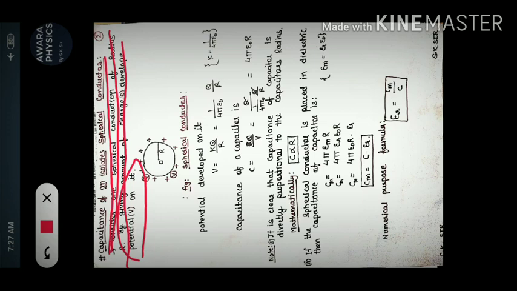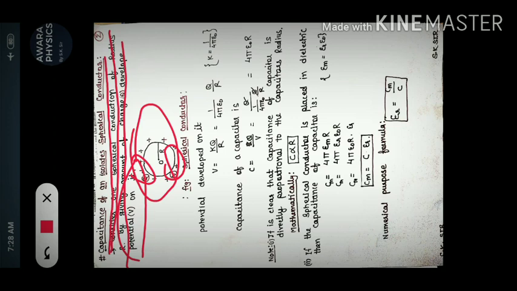Here you can see that the charge is distributed over the surface of this spherical conductor, which has radius R, and the center point is O. I mention here this is the Q and this is the V, voltage. So a spherical conductor is given.